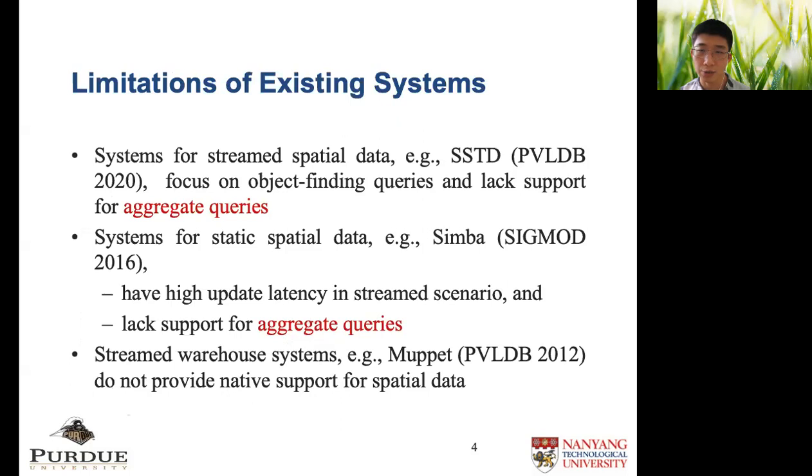Though there exists much research work on querying spatial data, the work on developing a warehouse system for spatial data streams is still lacking. Existing works either focus on object-finding queries, lacking support for aggregate queries, or only consider static spatial data, which have high updating latency. Some works exist for stream warehouse systems like Muppet, but they do not provide native support for spatial data, making them not efficient enough for spatial data analytics.